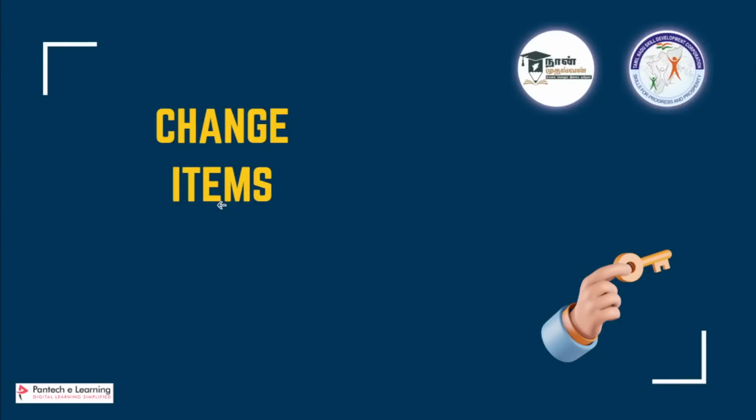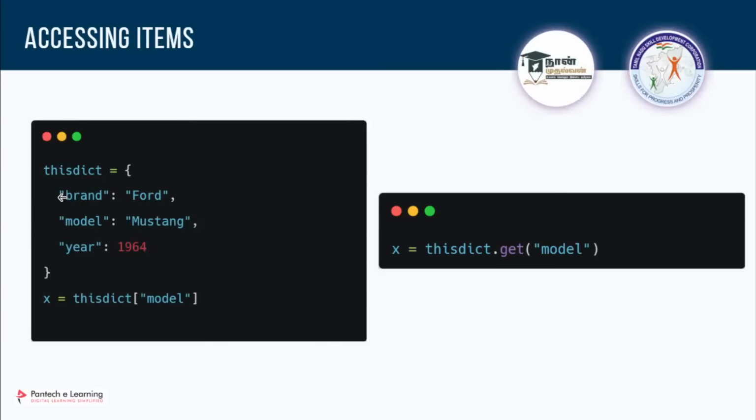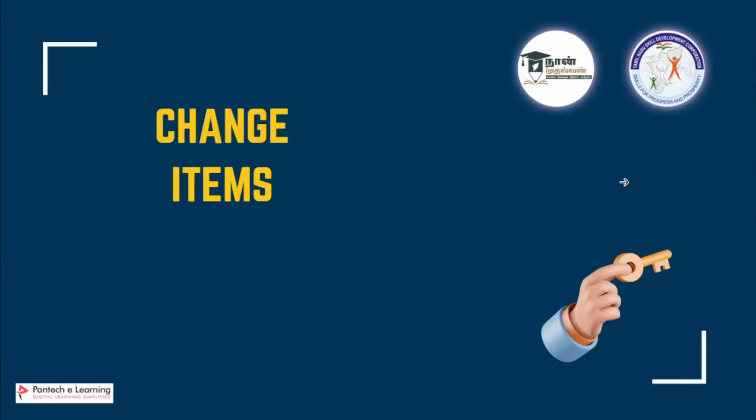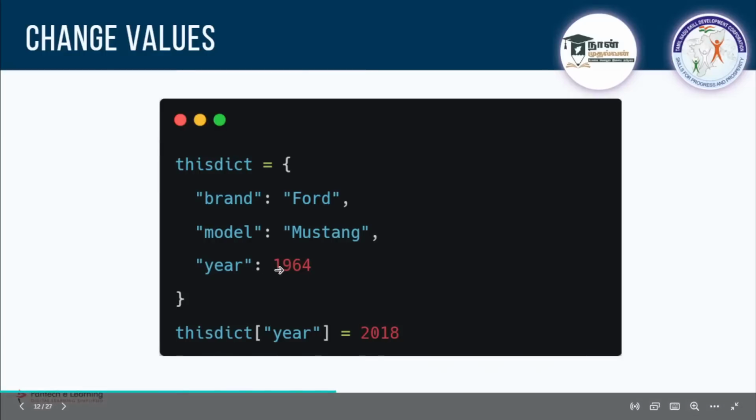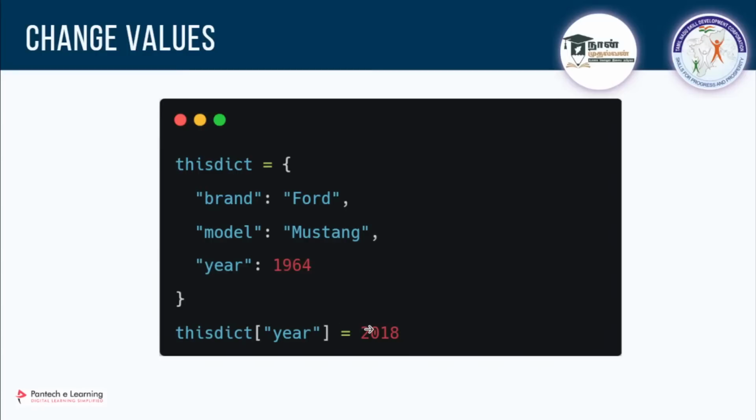So next will be changing the items. So we have completed about accessing items. Next will be changing the items which is present in dictionary. So see here, for example, I am having this year which is 1964. If I want to update that, how can I update this? I can call the name of the dictionary and inside square bracket I can pass the key name. Okay, so this will help us to override the value. So if I pass a new value, this value will be updated there, and when you try to print this dictionary again, you will be getting this new value.